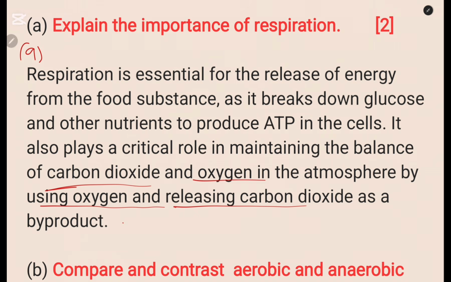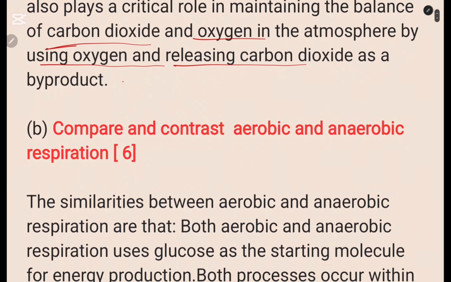So this is the answer to the first question, and that is 2 marks. Okay, and I've given 2 points here. So 2 points, 2 marks. Then B question of the first question, compare and contrast aerobic and anaerobic respiration. How many marks? 6 marks.